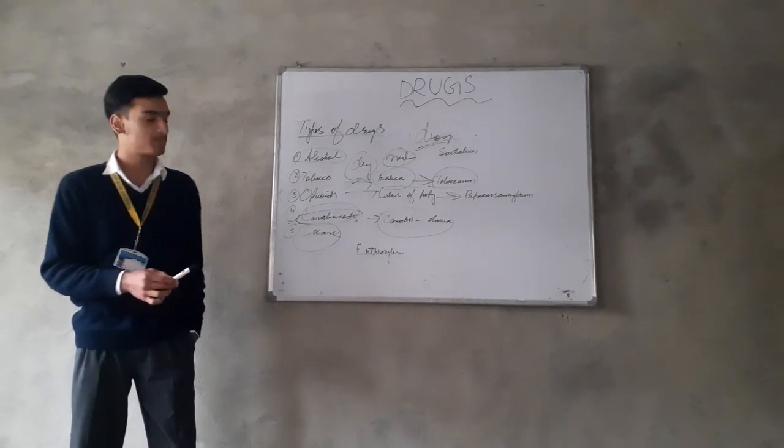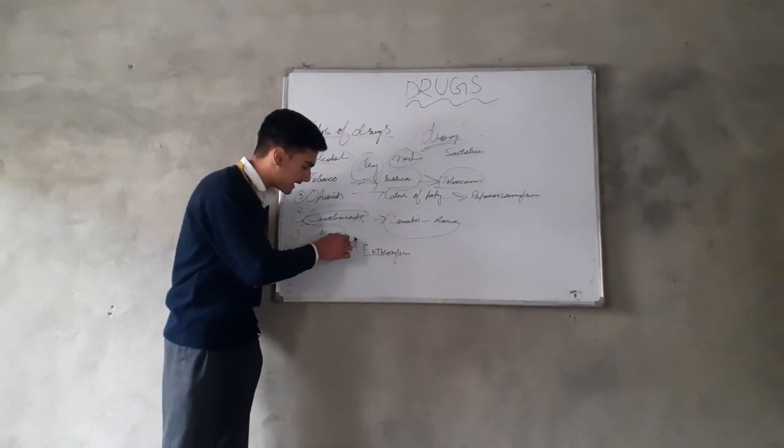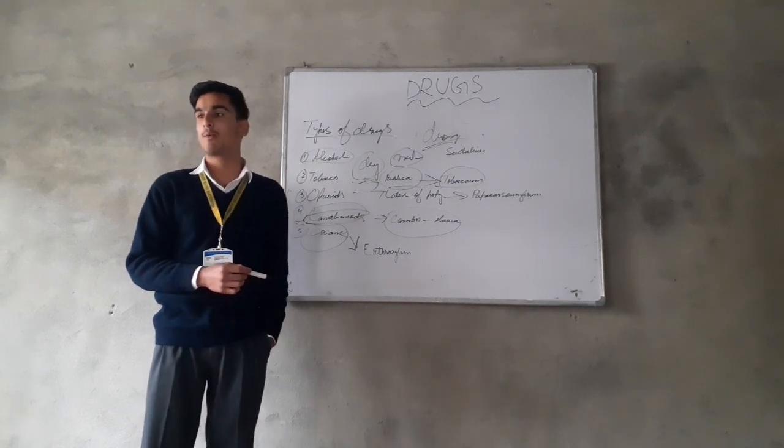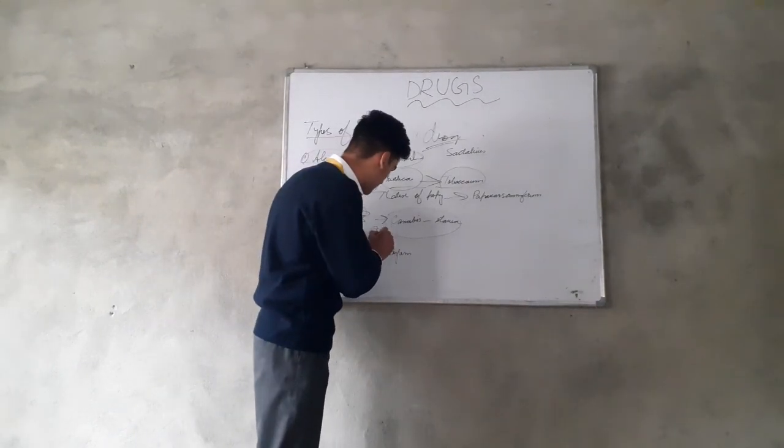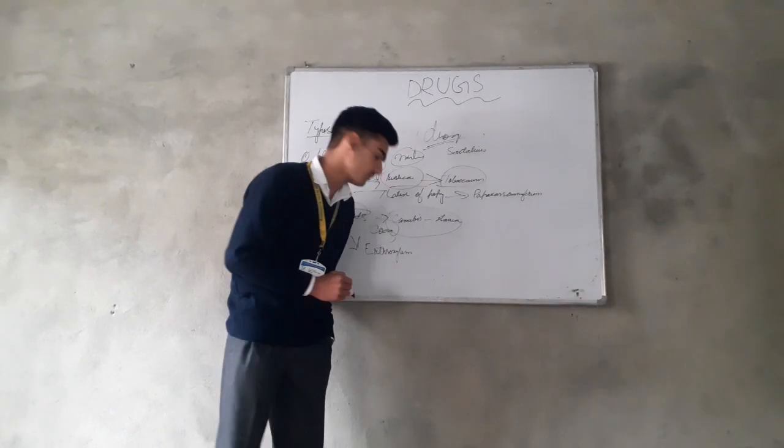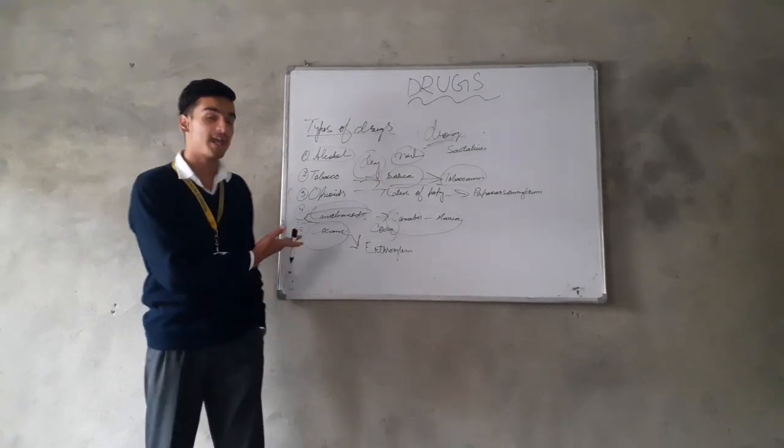Cocaine is obtained from a plant called Erythroxylum coca, and Erythroxylum is the botanical name of the coca plant. And the examples of cocaine are datura.